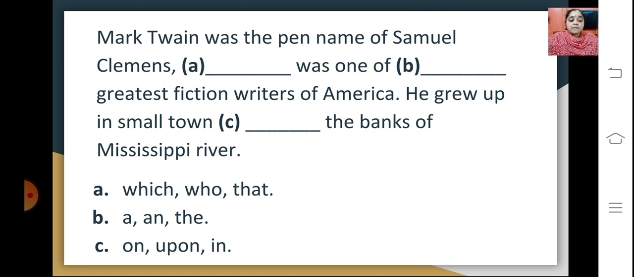So here it would be, Mark Twain was the pen name of Samuel Clemens, who was one of the greatest fiction writers of America. He grew up in a small town on the banks of the Mississippi River. So this kind of question can also be asked, wherein you have to fill in choosing the correct option. Students, I hope you have understood what determiners are. Go through the previous videos, also go through your notes that are provided to you, so that you can understand both topics, modals and determiners, really well.